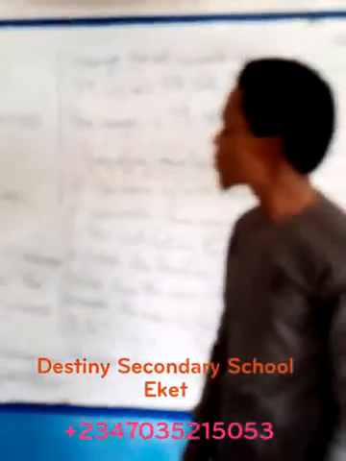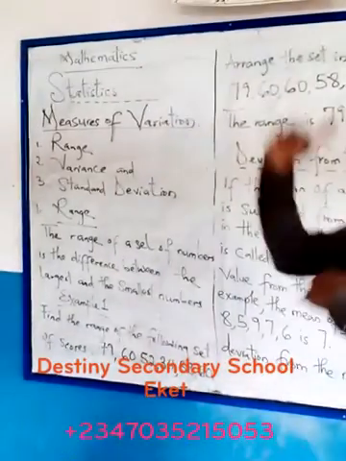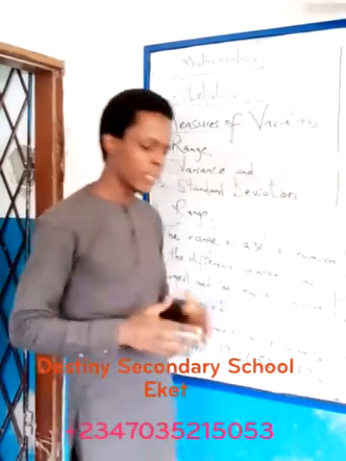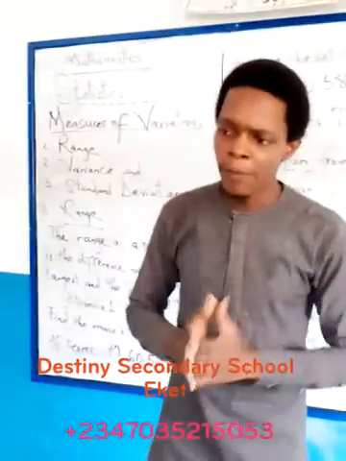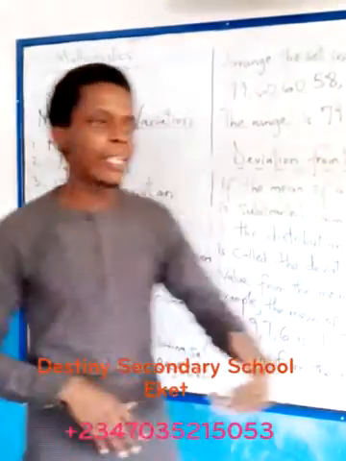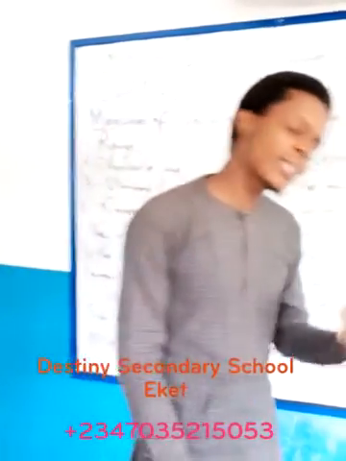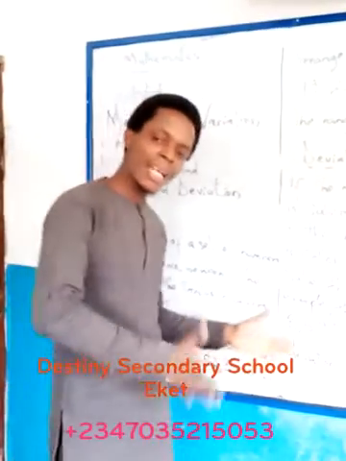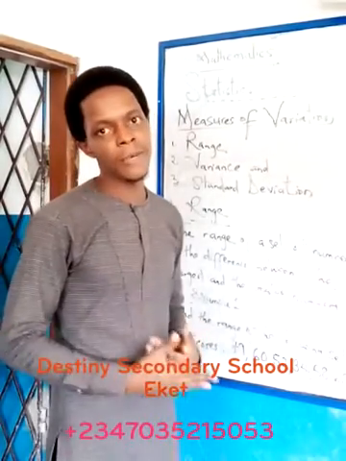The range of a set of numbers is the difference between the largest number and the smallest number. If we look at it in our everyday life, we can use an example of the salary structure of our political leaders. If we look at the salary of the president and that of the councillor of your local government, it varies a whole lot. Let's say the president's salary is ₦1,000,000 and that of the councillor is ₦100,000. In between, there are several other political positions which have different salary structures.